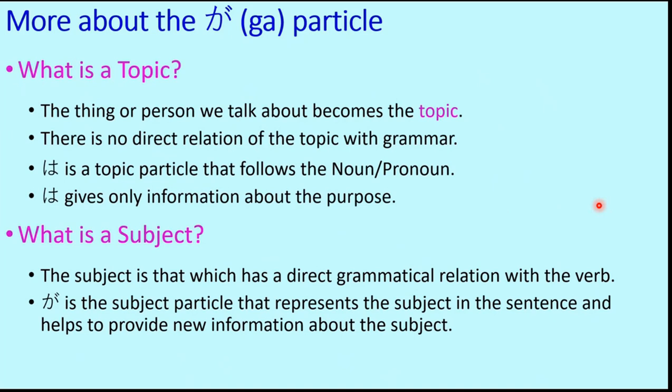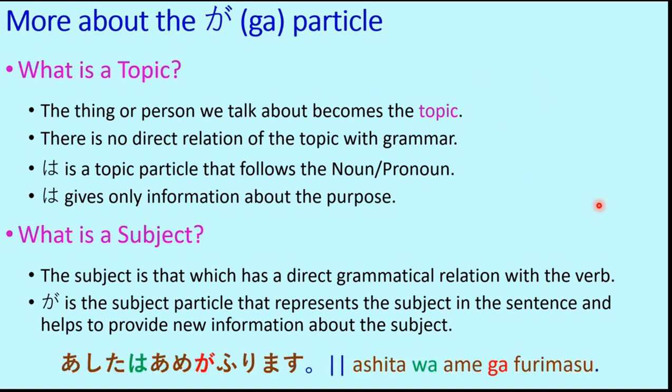So if you remember, friends, in lesson 63 we had given an example, ashita wa ame ga furimasu. So here you can see this satisfies the definition of topic and subject. Ashita is here the topic because it is tomorrow, that is, we are talking about tomorrow. So this is the topic. And what is the subject? Ame, that is the rain, is the subject because rain is directly connected with the verb which is furimasu, that is falling. So tomorrow rain, it will rain. So that is the meaning.